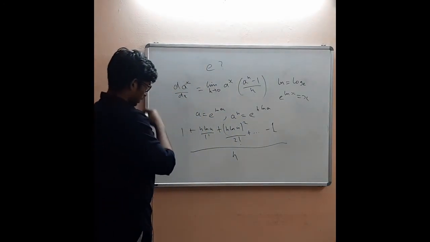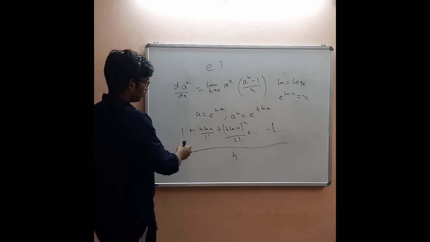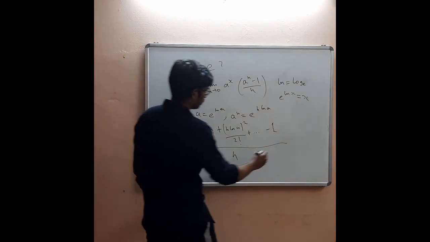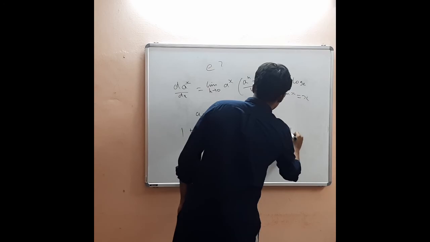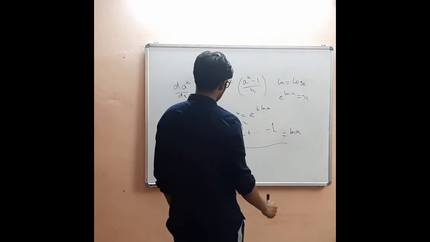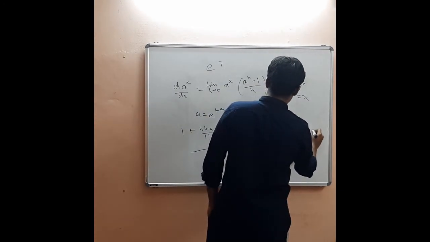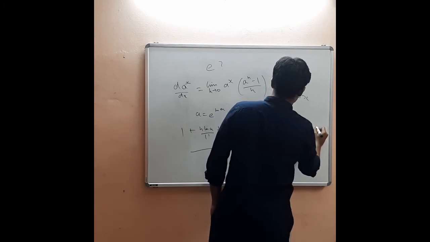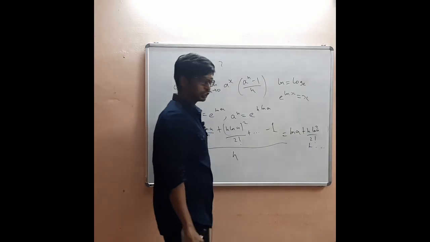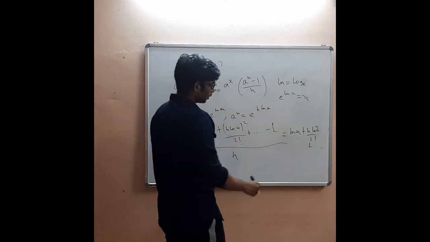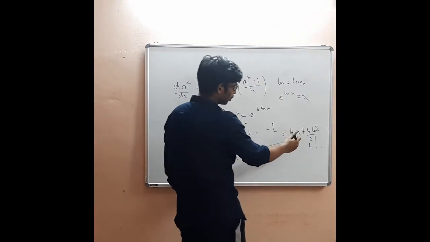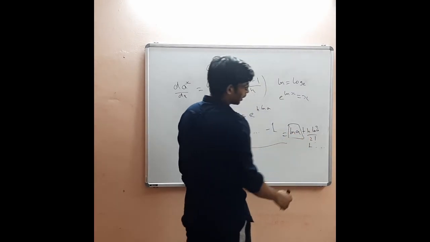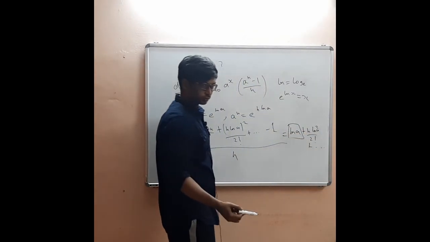Okay, and you divide by h. You do the similar computation, this one will get cancelled and you will get basically log a plus h into log a whole square divided by 2 factorial and so on. All the other terms will have higher powers of h. So when limit h tends to 0, only this term will remain. All the other terms will evaluate to 0.